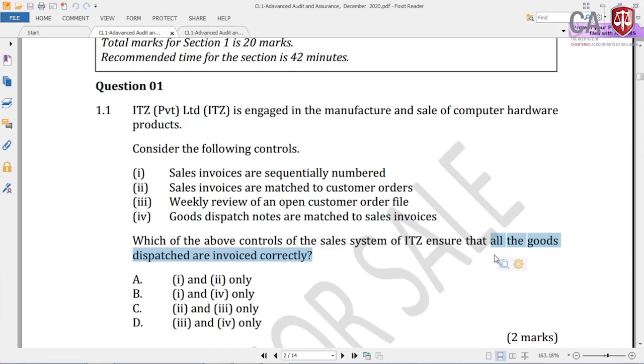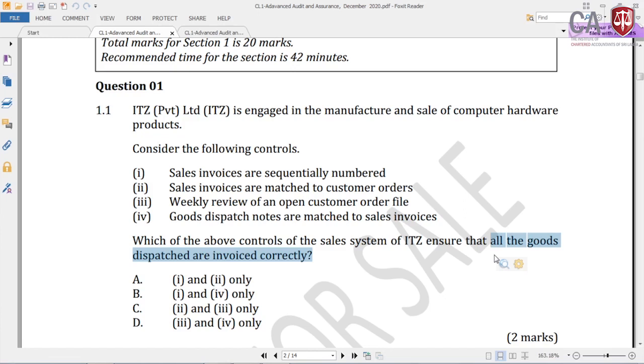Right? So accordingly, the sales invoices are matched to customer orders. Weekly review of an open customer order file is the answer, because sometimes you may not know this one. So you can review the pending orders, right?